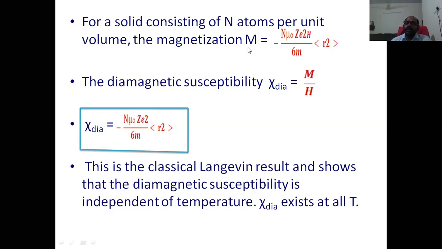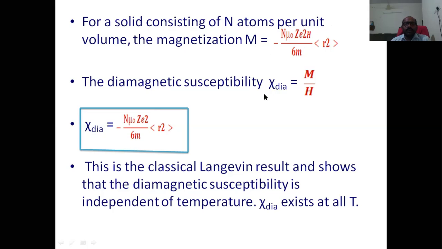So the total magnetic moment per unit volume gives the magnetization of the solid. It is the equation M is equal to this one.